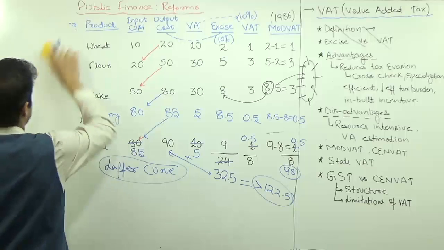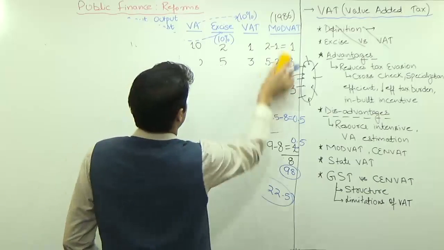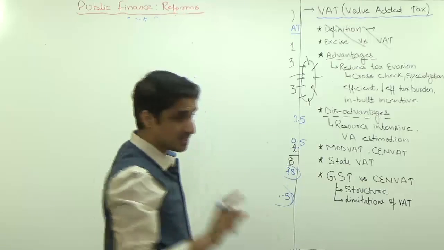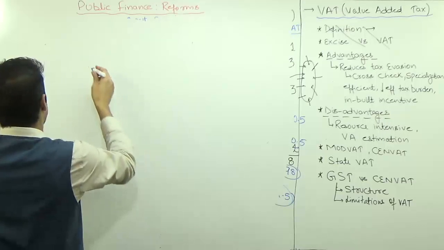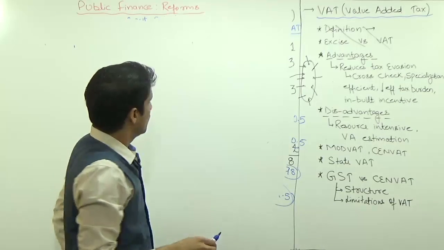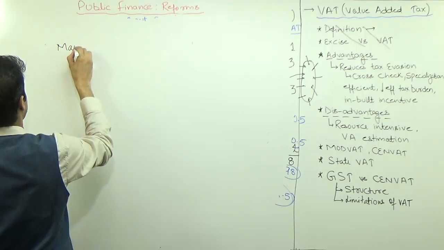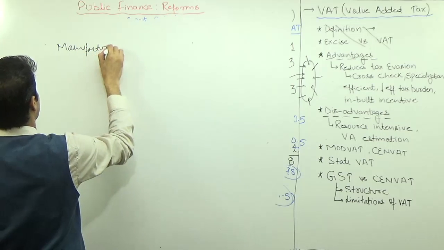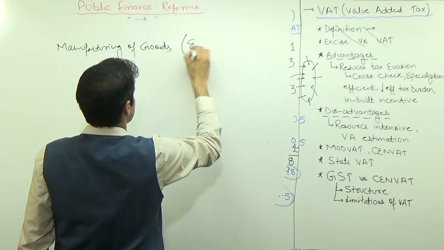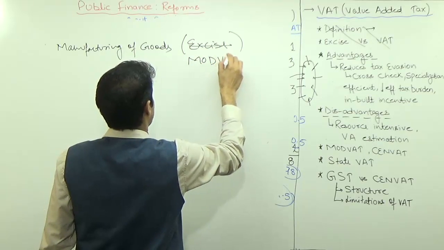So under this MODVAT versus CENVAT, MODVAT came in 1986 on the recommendations of the L.K. Shah committee. In 1986, there was no service tax. The MODVAT which was implemented was started only at the manufacturing stage, and manufacturing of goods only. For manufacturing of goods, earlier we had excise. So MODVAT has replaced excise duty only.